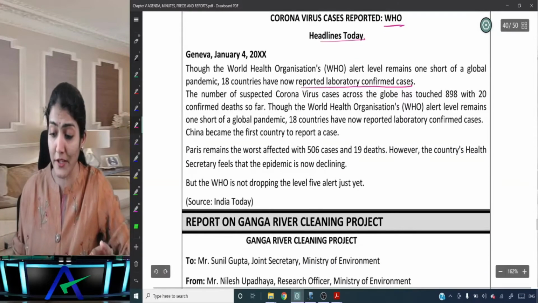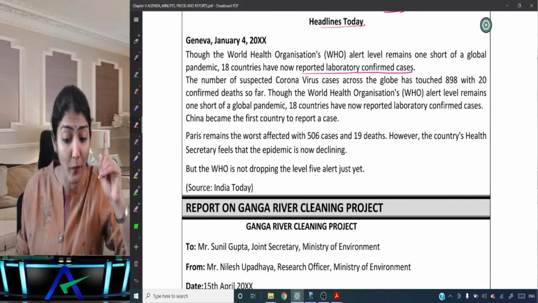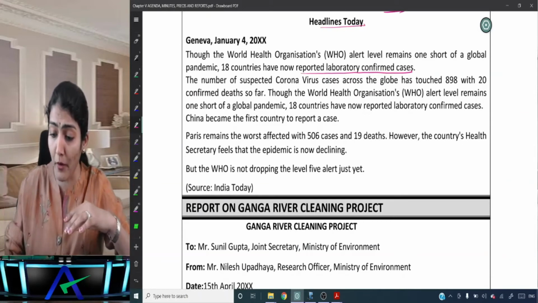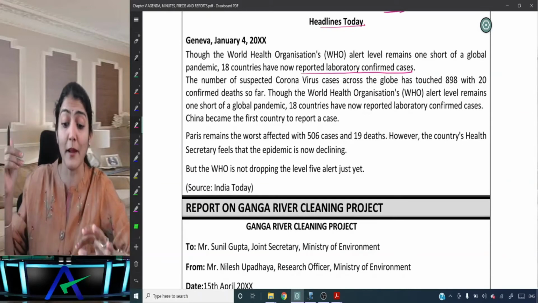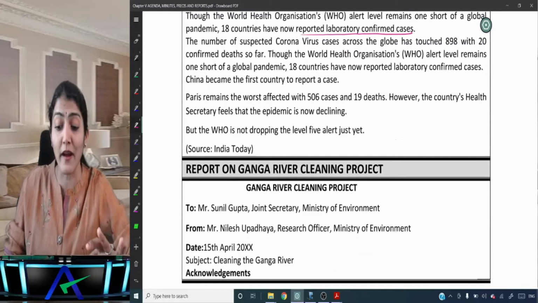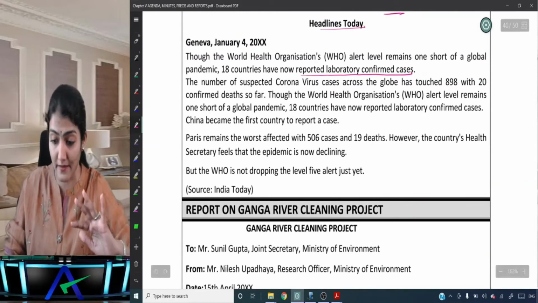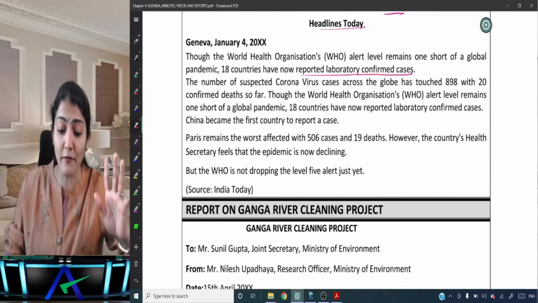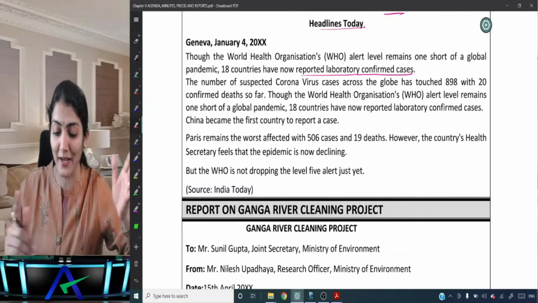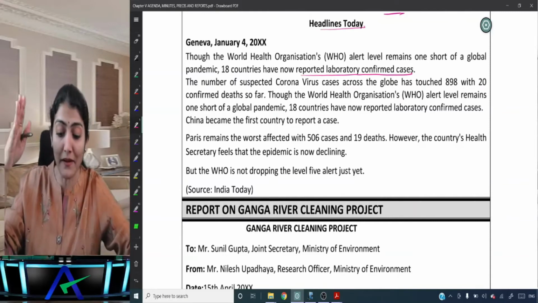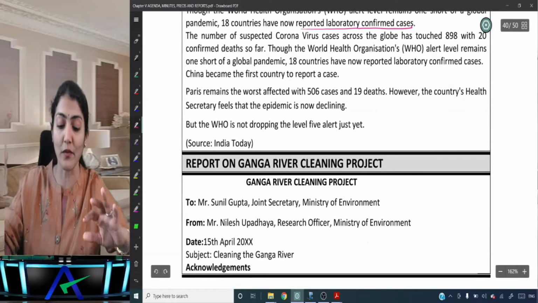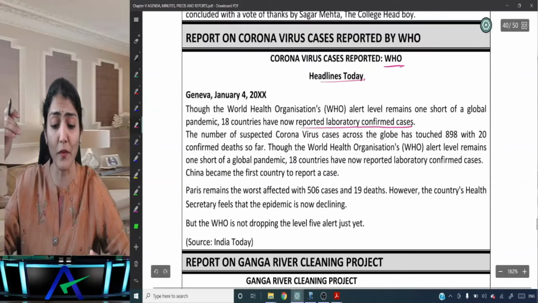Though the WHO alert level remains one short of a global pandemic, 18 countries have now reported the laboratory confirmed cases. China became the first country to report a case. Paris remains the worst affected with 506 cases and 19 deaths. However, the country's health secretary feels that the epidemic is now declining. Rather, it didn't happen that way, it became a pandemic only. But the WHO is not dropping the level 5 alert just yet. Source: India Today.